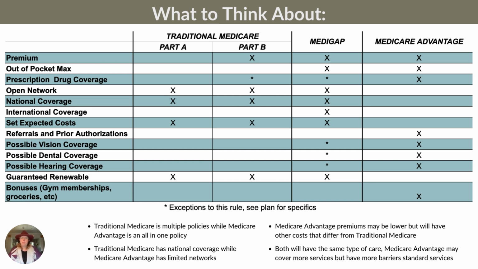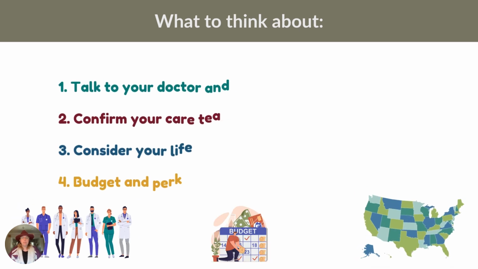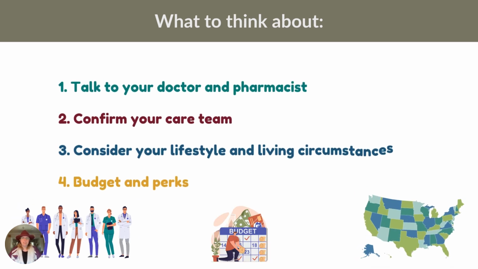Medicare Advantage premiums may be lower, but other costs will differ from traditional Medicare. And while both must provide the same type of care, Medicare Advantage may cover more services than what traditional Medicare does in terms of more elective procedures. But these plans may also be more restrictive or have more barriers to accessing services due to their restrictive regulations. Knowing the differences between the plans, you can start to make a decision on which plan is best for you.